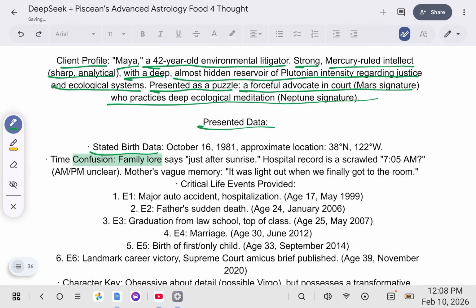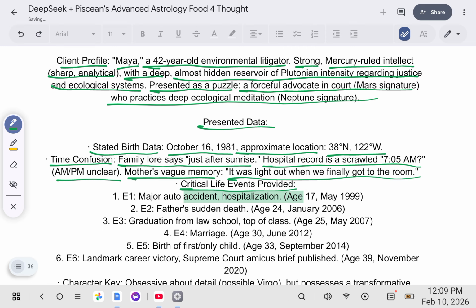Stated birth data, October 16, 1981. Approximate location, 38 degrees north, 122 degrees west. Time confusion, family lore says just after sunrise. Hospital record is a scrawled 7:05 a.m., a.m. p.m. unclear. Mother's vague memory, it was light out when we finally got to the room.